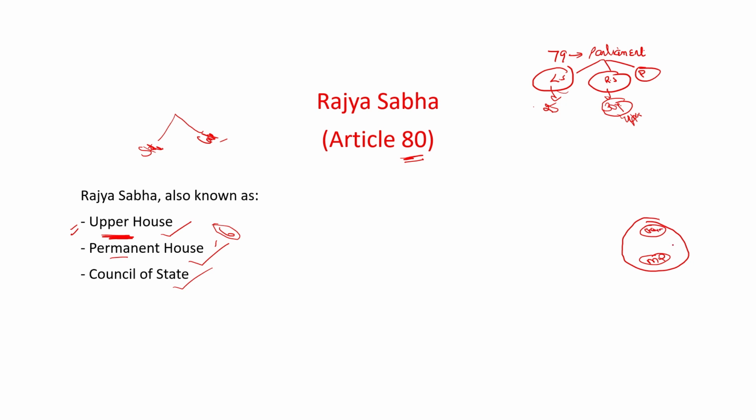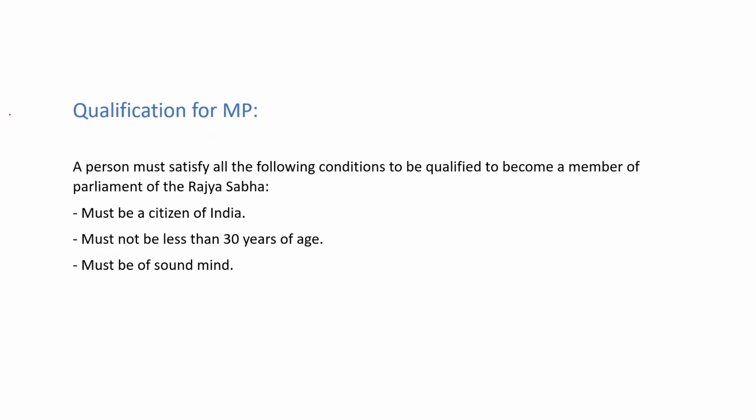So we have to discuss the MPs criteria as well as the chairman criteria. Chairman is the head of the Rajya Sabha, while MPs are the representatives of the states and the union territories. Let's start with the MPs. MPs means member of parliament. Both the houses have MPs. Lok Sabha also has MPs and Rajya Sabha also has MPs.